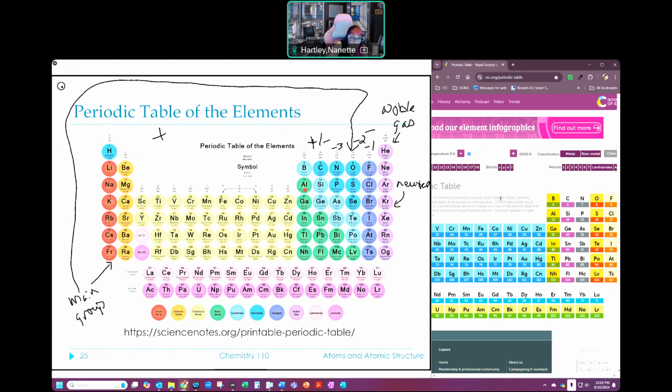And if they lose electrons, then we have to talk about how we lose them. So now we're going to talk about the metals and how they lose, because they do. We said that they tend to become positive charges. Now, if I look at Na, he's number 11. That means he has 11 protons and 11 electrons.